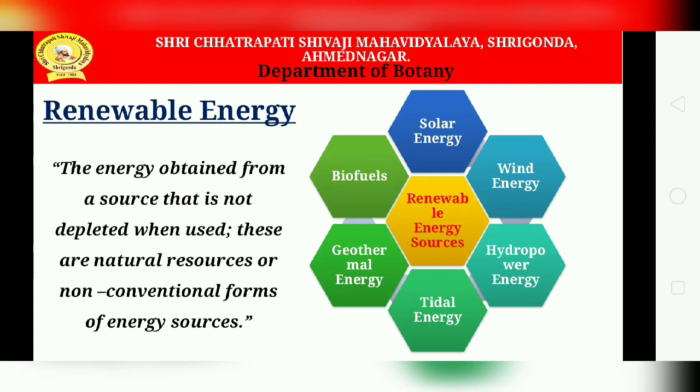There are three generations of biofuels included in this. The first is biofuel made from food crops and their residue, termed first generation biofuels. Now the second is biofuel made from non-food crops or waste, termed second generation biofuel. And biofuel made by the use of microorganisms is termed third generation biofuel, or advanced biofuel. Okay, so these are some terms of renewable energy.